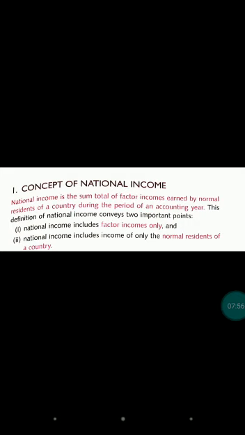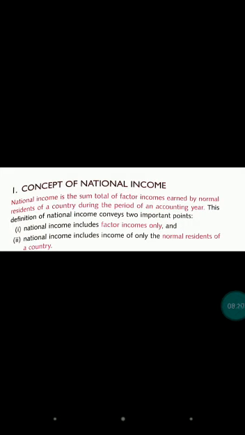Secondly, this national income includes only the income of normal residents of a country. So national income is the sum total of factor income earned by normal residents.